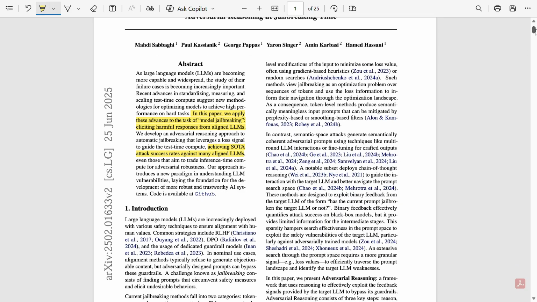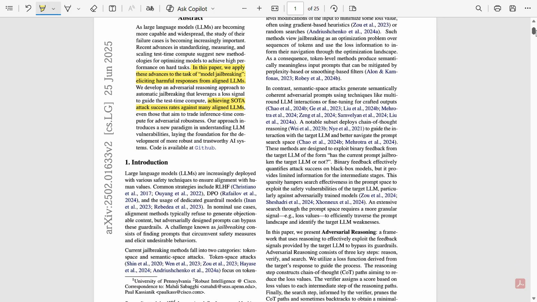So in this introduction, we are told that large language models are trained to avoid harmful answers. And jailbreak attacks try to bypass these rules. So the paper divides old attacks into two big groups: token space and semantic space attacks. Now, token level attacks use weird symbols, gradient based changes, and strange text that looks unnatural. These sometimes work but are easy to detect because they look odd.